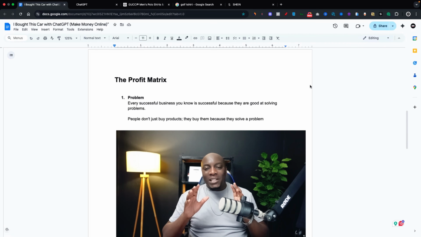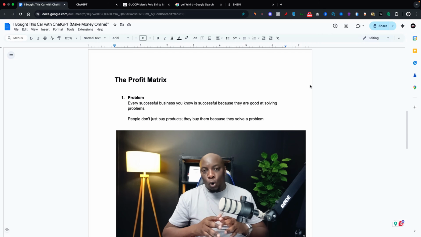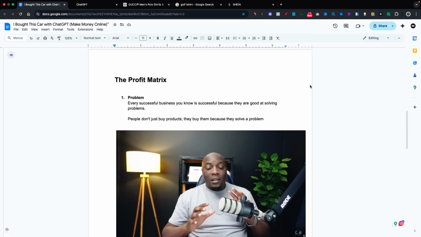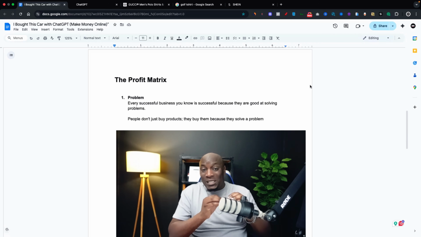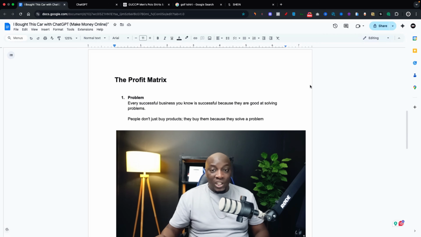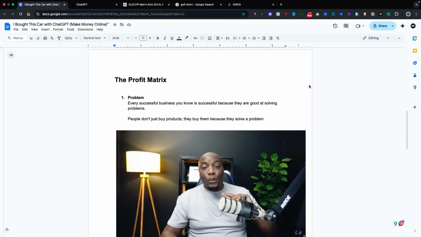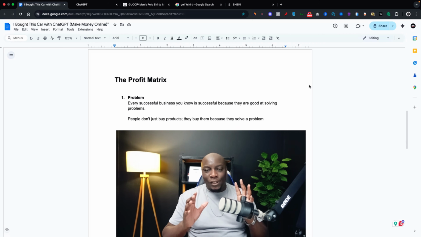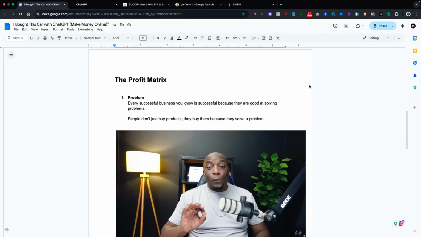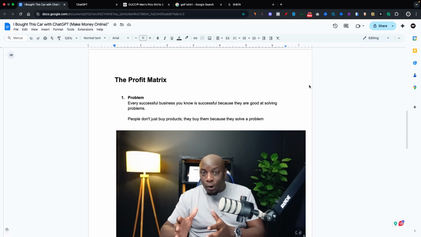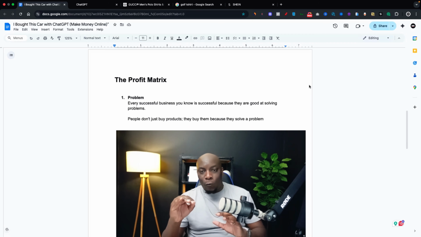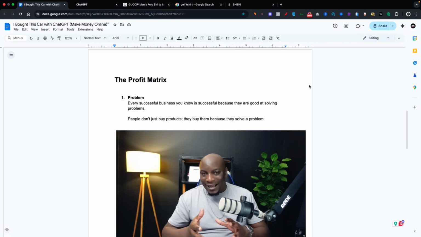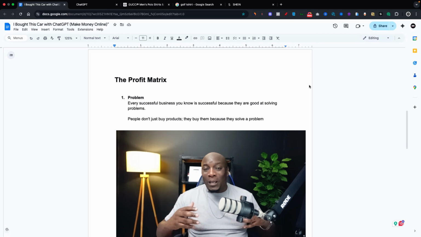If you want to make money with ChatGPT, you need to understand what is called the profit matrix. The profit matrix consists of 5 simple steps that if you follow these using ChatGPT, you'll be able to start generating money. So the first one is that you need to identify a problem that you can solve. Every single successful business that you know sells products that solve problems. If you can think like a problem solver, you'll be able to create products that people actually want to buy, and you'll be able to make more money than you can ever dream of.